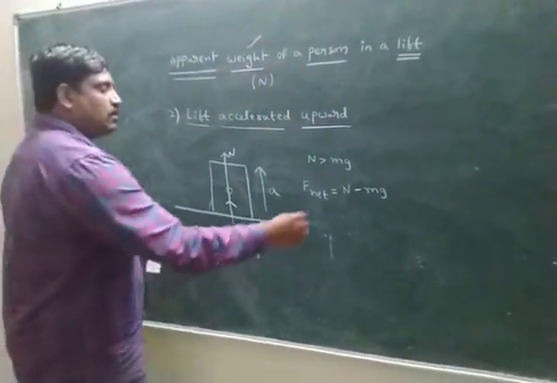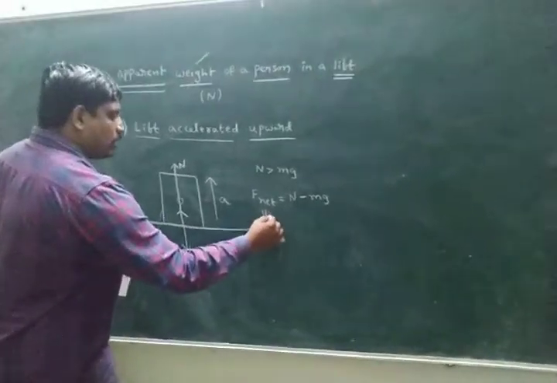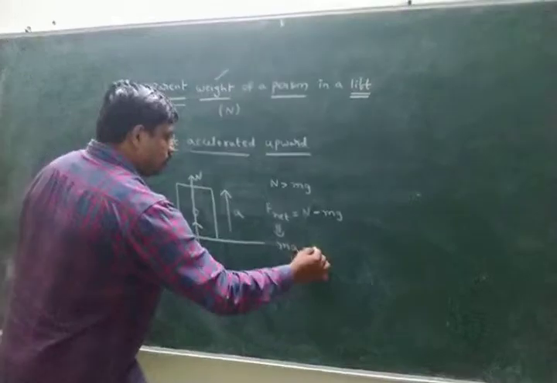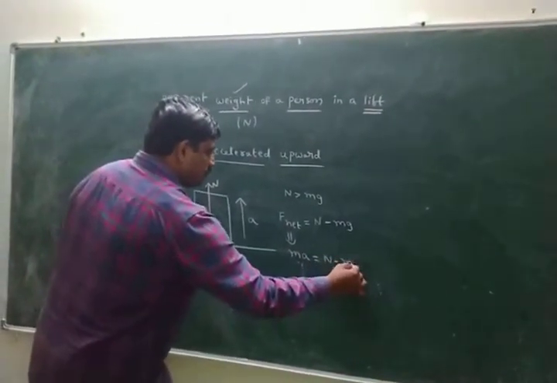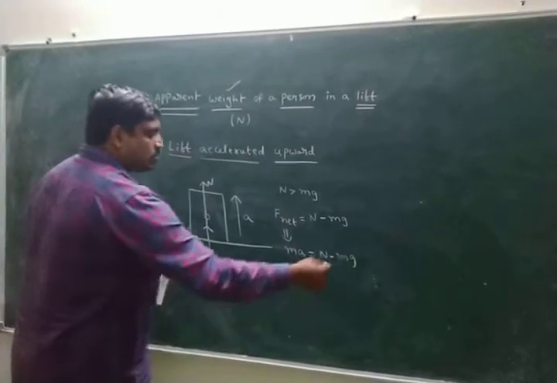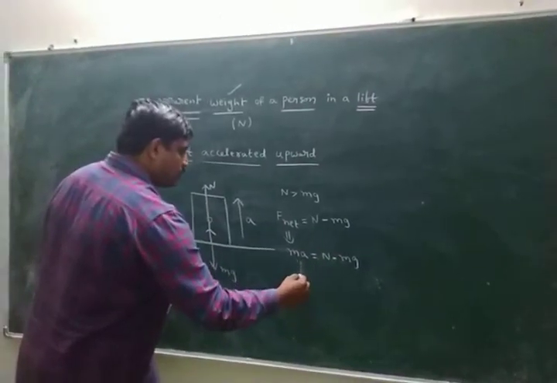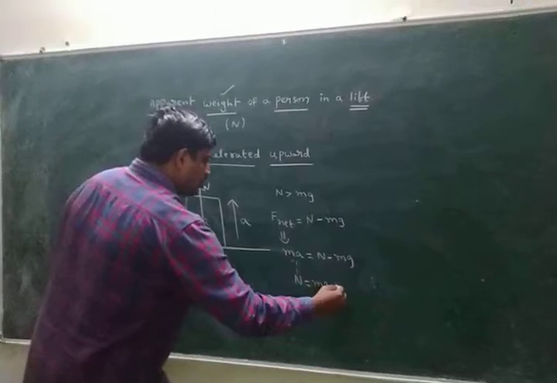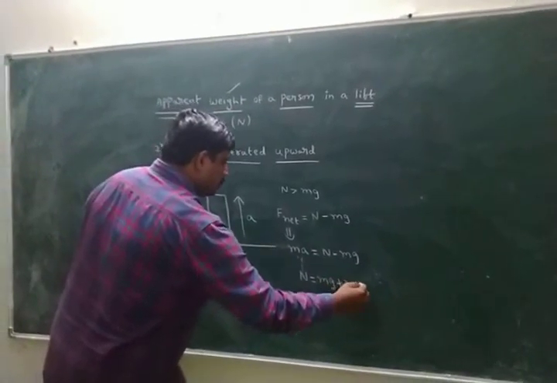According to Newton's second law, F net equals ma. So N minus mg equals ma. N equals mg plus ma.